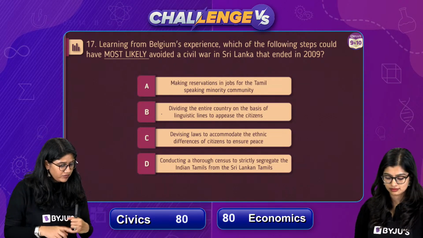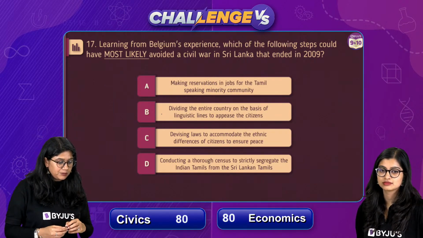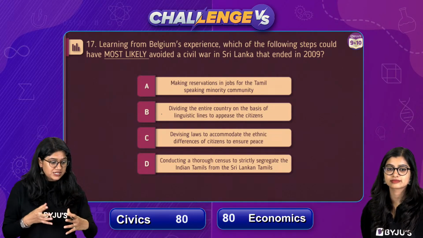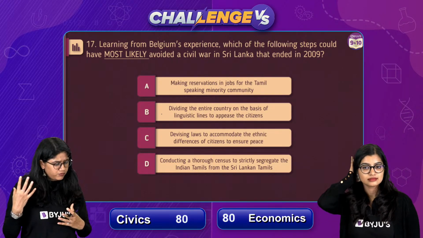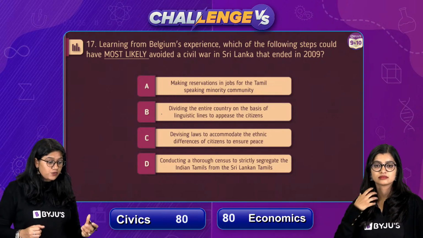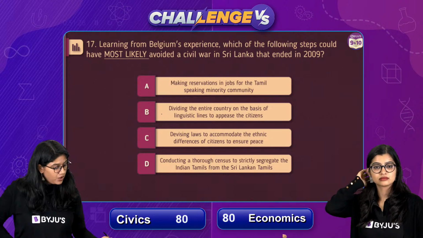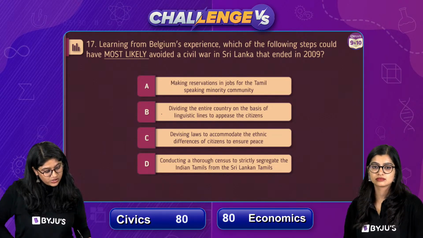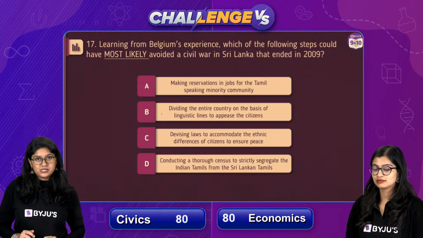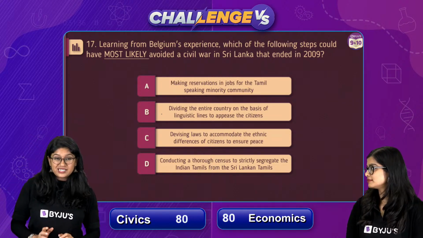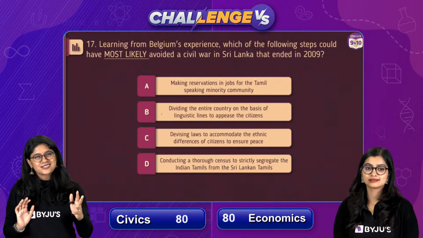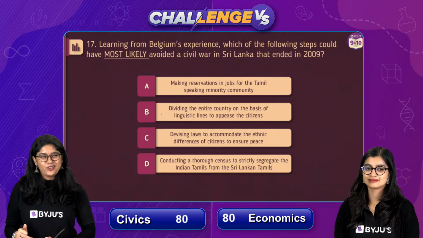So here in the options we have making reservation and jobs for the Tamil speaking minority people, dividing the entire country on the basis of the linguistic line of appeals for the citizens, devising laws to accommodate the ethnic difference of citizens to ensure peace, or conducting a thorough census to segregate the Indian Tamils from the Sri Lankan Tamils. It's a very tricky question, I would say, if you don't understand the hidden meanings that we have in the options.